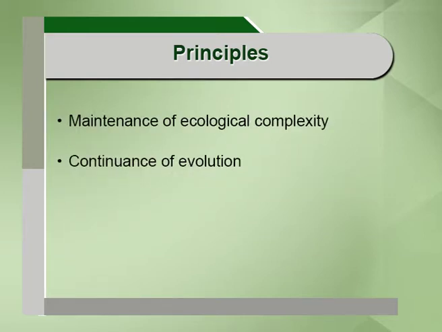And the third important principle of conservation biology is maintenance of ecological complexity. Ecological complexity is a very essential phenomenon for a species. Any species in an ecosystem is dependent on other species. For example, a particular plant species has to be pollinated, and it has a unique feature.